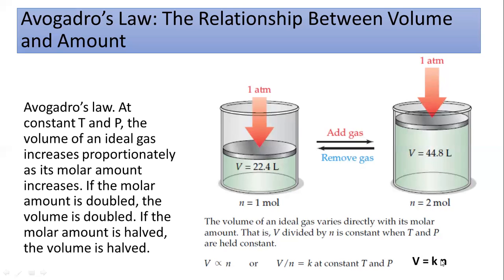So you can also get the k. To get the k, you just have to divide the V by the number of moles, and this is the value of k. You can calculate the value of the constant k to be used for the Avogadro law. And this is all about the relationship between the volume and the amount to describe the Avogadro law.